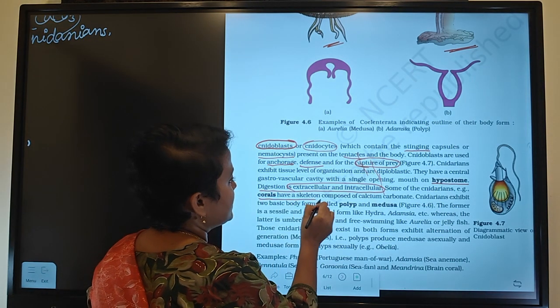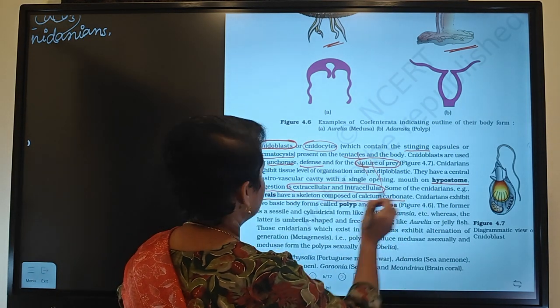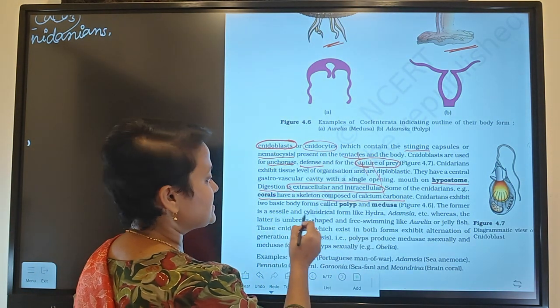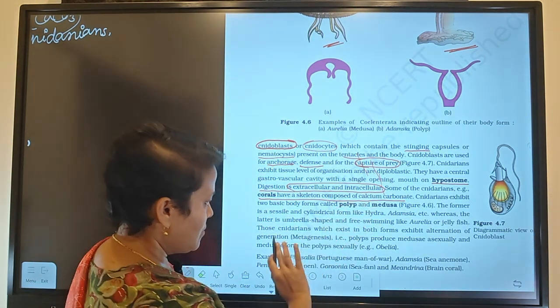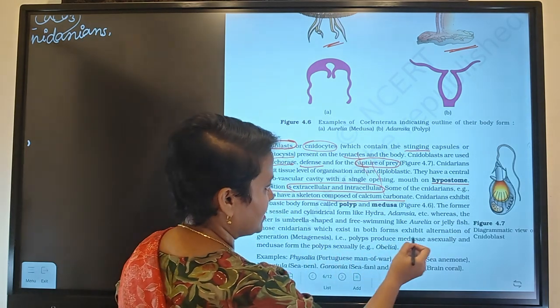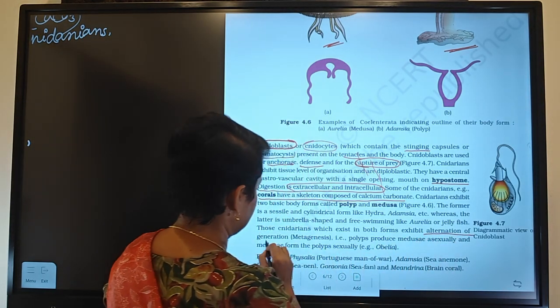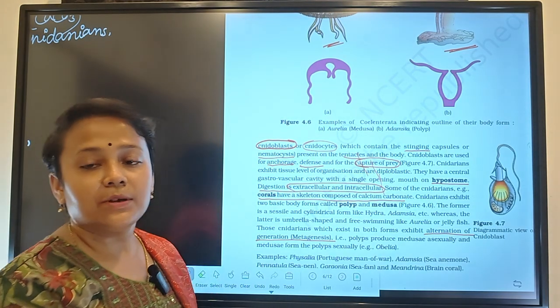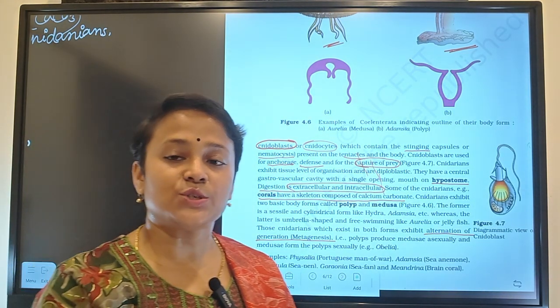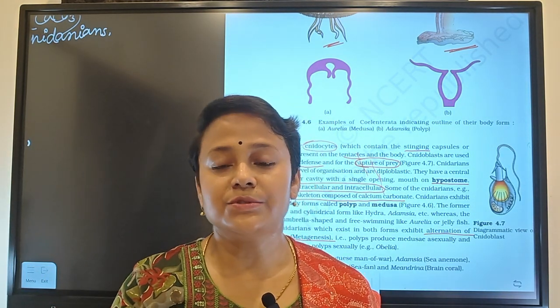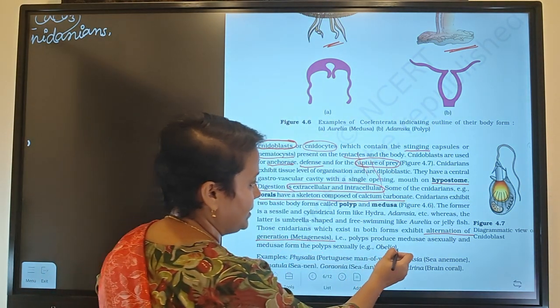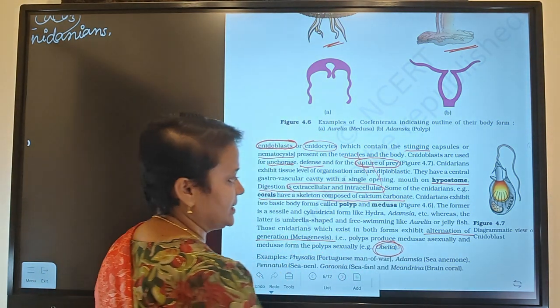Cnidarians exhibit two basic forms, polyp and medusa. The former are sessile and cylindrical. We have already explained the alternation of generation, which is called metagenesis, where polyp produces medusa asexually and medusa produces polyp sexually. We have already discussed a classic example, Obelia.